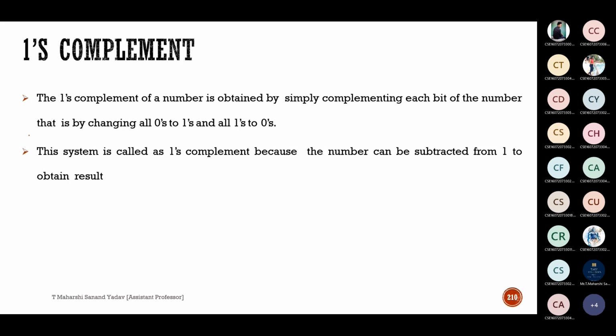Can anyone explain the second point? I'll give one example. You need to explain 1 0 1 0. What is the ones complement of this? 0 1 0 1. Now according to the second point, I can take like this also. I'll take 4 ones and I'll subtract the given number, 1 0 1 0.